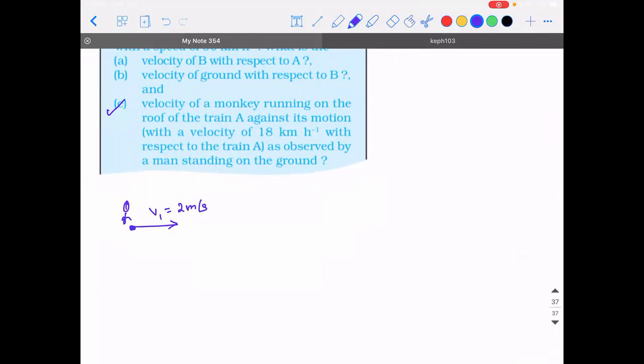Now the question is, you're walking on which surface? So V1 is the velocity of the person walking on ground. Am I right?